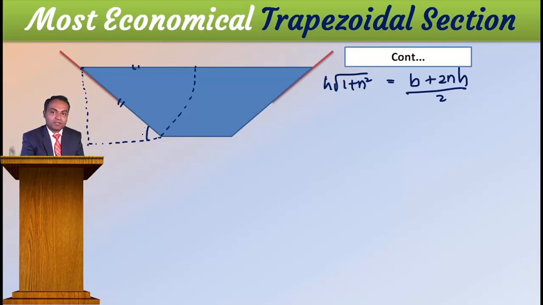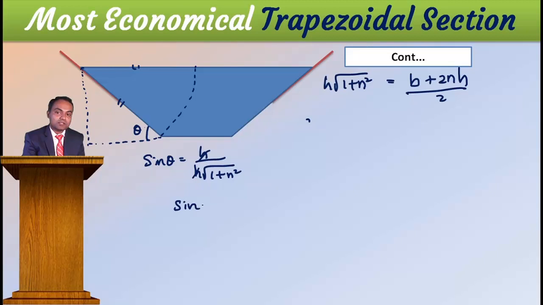Then I will play this with this theta and define sine theta. It is the opposite h by hypotenuse, h root of 1 plus n square. Okay? Then h cancels. Sine theta is equal to what? 1 divided by square root of 1 plus n square. Okay? This I will keep to one side.